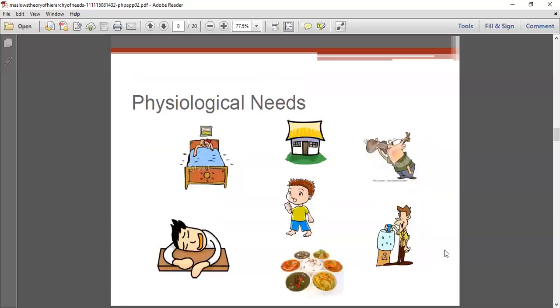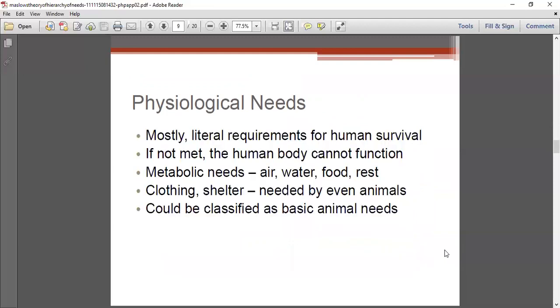Next, coming to the inner part, the explanation of the hierarchical model, the physiological needs. For the survival of a human being, the physiological needs have to be met. If the physiological needs are not met, the human body will not function properly.